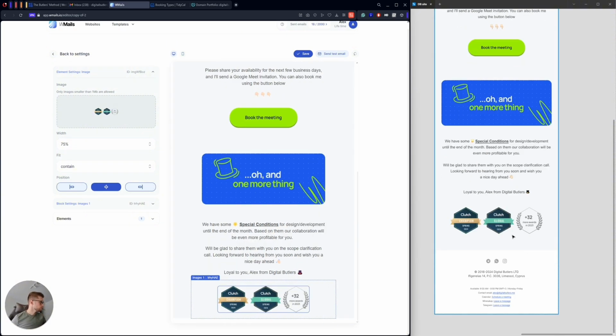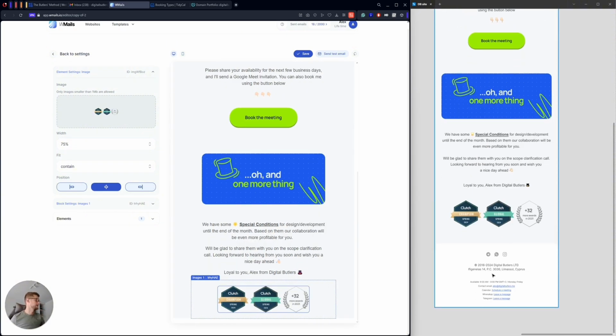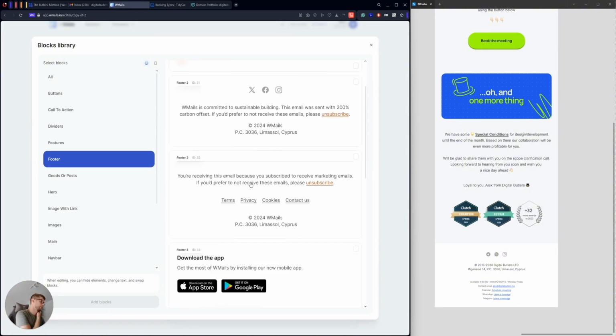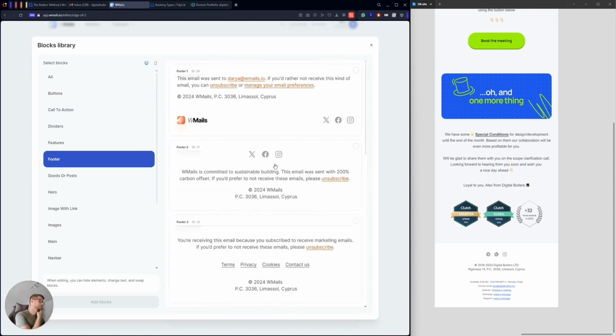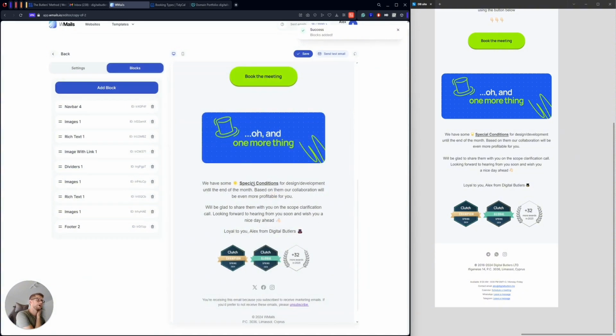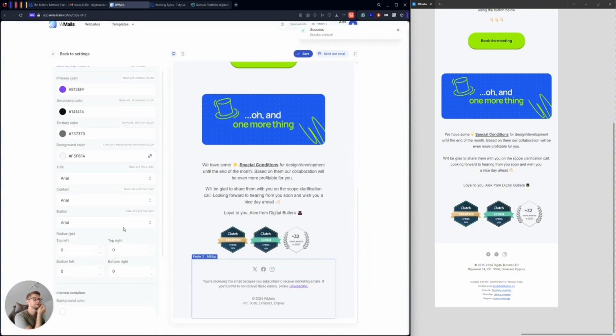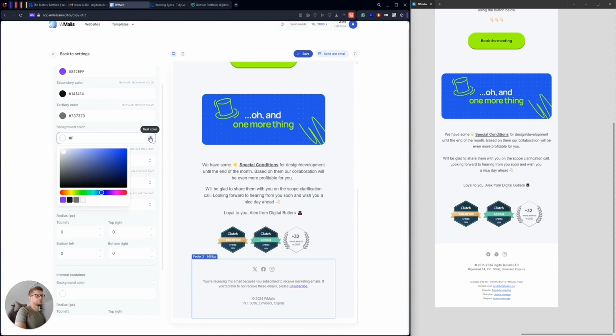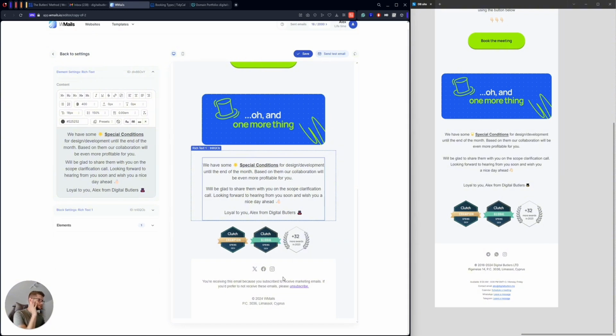Okay. Moving forward, a final thing that I need to add is a footer. I will go to add a block. So, footers. Footer, okay, I have it. And I think that this one looks almost the same. But yeah, I can see that I have a different background here. I have a white color, so I will just make it like this, and this looks nice.